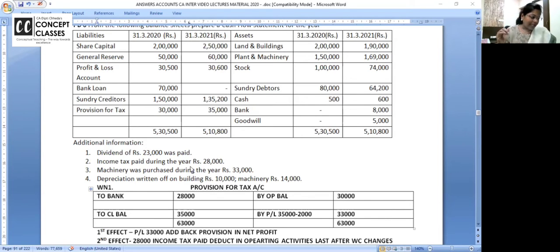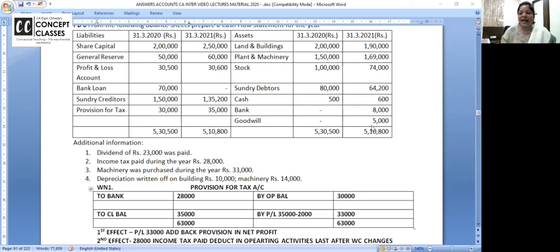No problem. Cash from investing activities, only two items are there. One is plant and machinery purchased, 33,000. You have to prepare the account and put depreciation and all that. And it's given also, plant and machinery purchased is 33,000. And second is goodwill is also purchased. It was nil. So investing activity in bracket, the answer is 38,000.